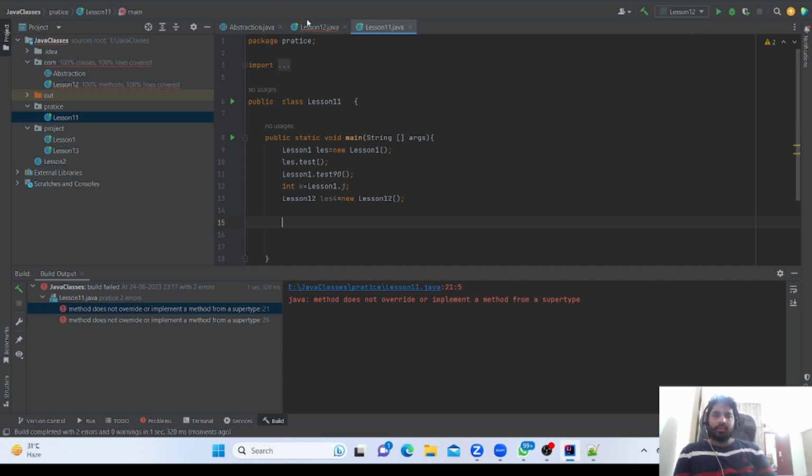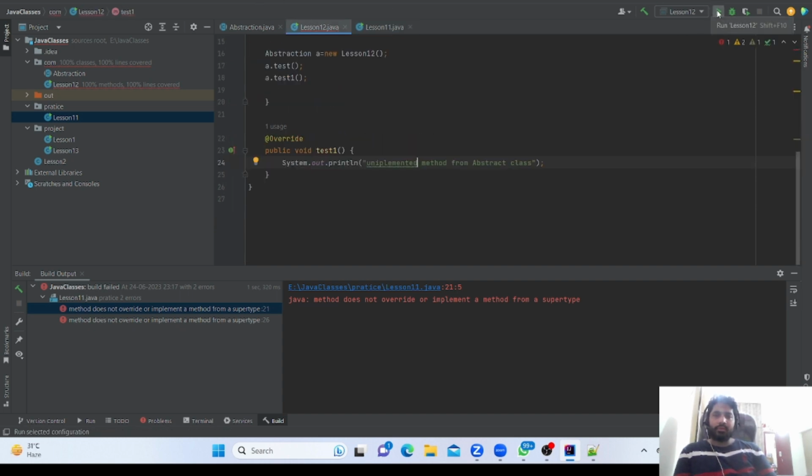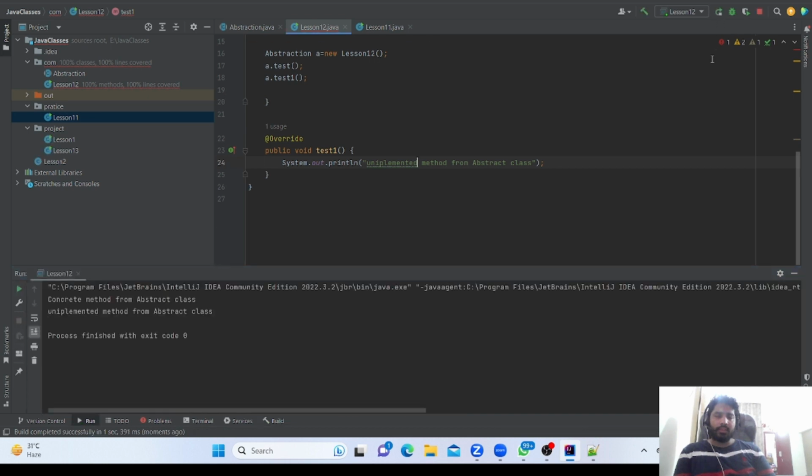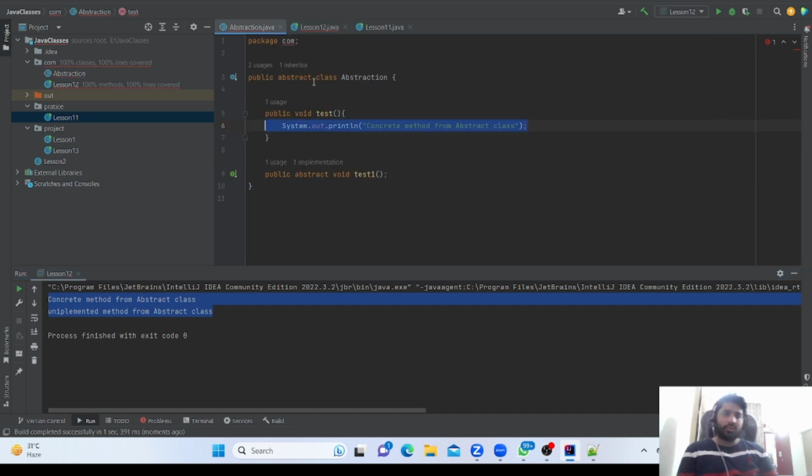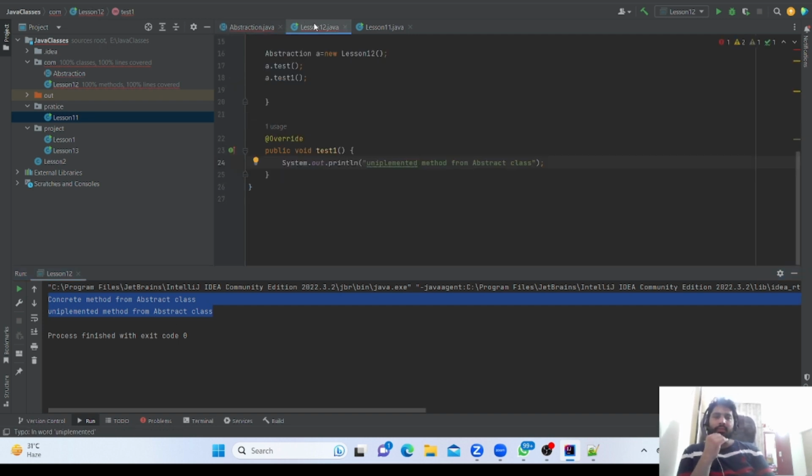Again, sorry. Actually, I had written something, so I removed it. So for that reason only I was getting the error. Now it is showing concrete method from abstract class and implemented method from abstract class. So these are two things that are coming.